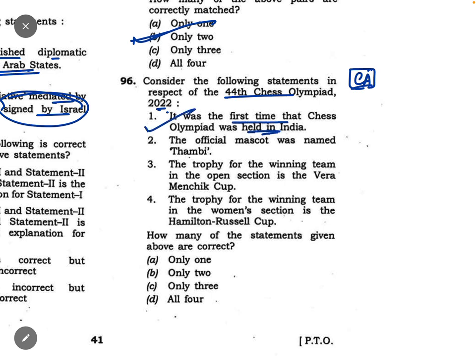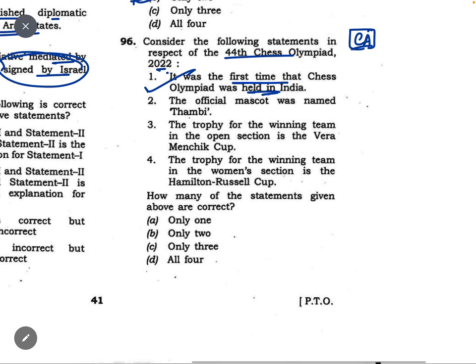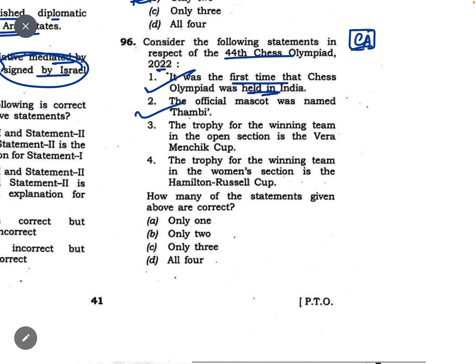यस, ये साउथ इंडिया में होता है, चेन्नई में आई थिंक. The official mascot was named Thambi, ये भी ठीक है. अब देखो यहाँ पे, here they have like gamed us. Trophy for the winning team in the open section is the Vera Menchik Cup. Trophy for the winning team for the women's section is the Hamilton Russell Cup.